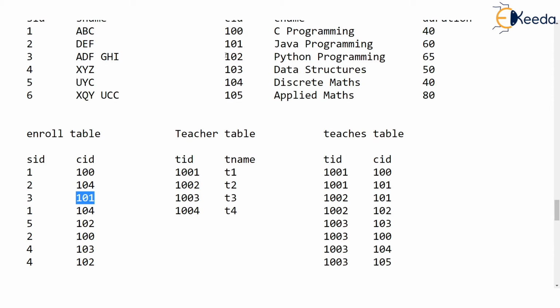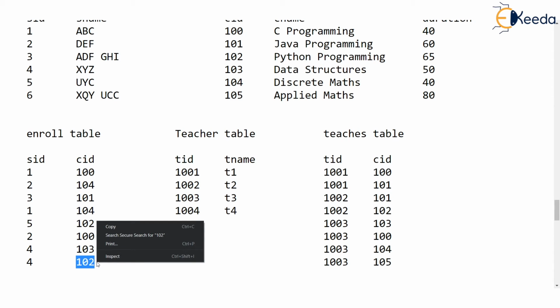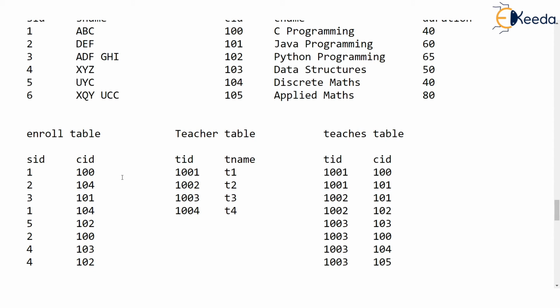But 102, you observe, the 102 course is taken by student number 5, as you see, and by student number 4. So this is a course taken by at least two students. So we would be interested in finding who teaches this course, because we want to print the name of the teacher who teaches it, isn't it? You can see 1001 teaches this course, and the name of this teacher is T1. But the course is taught by 1002 also. This is also a teacher who teaches that course. So even T2 should be printed.